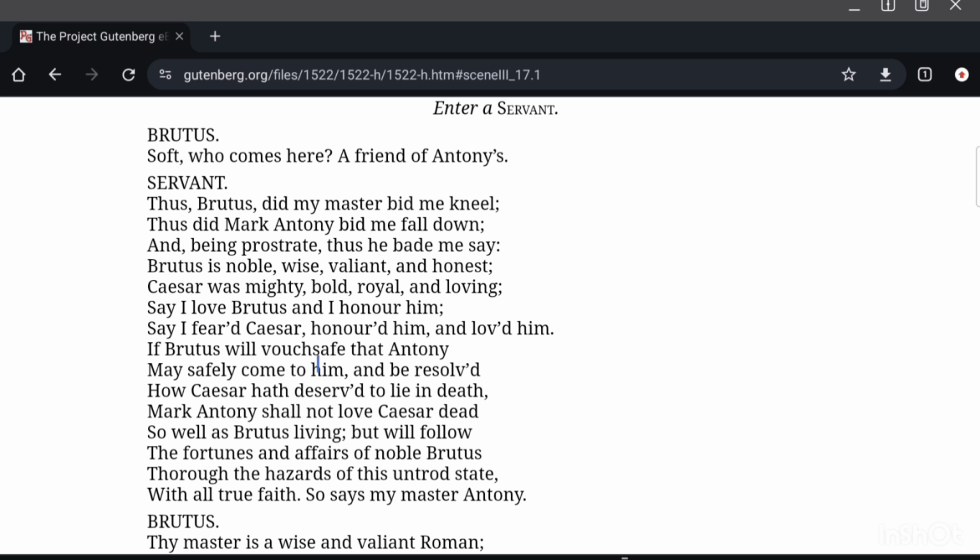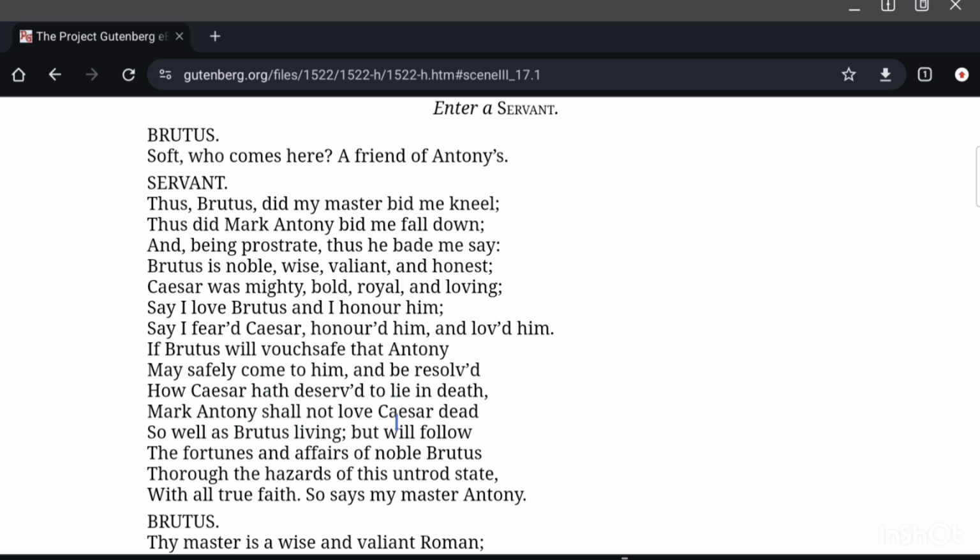If Brutus will vouchsafe, if Brutus will promise that Antony may safely come to him and be resolved how Caesar hath deserved to lie in death. Through the servant, Antony sends Brutus word that he would like to know how Caesar deserved to die, what prompted the conspirators to kill him.